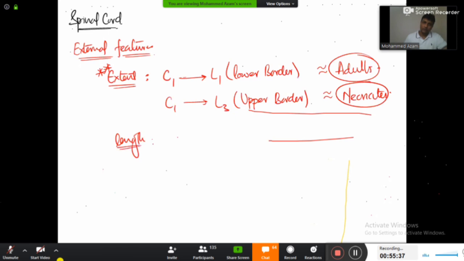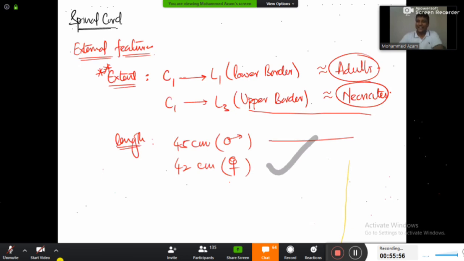Question number 2: what is the length of the spinal cord? The length of the spinal cord will be 45 centimeters in males, and it will be only 42 centimeters in females. Is it okay? Every time something is less in females, even the spinal cord is less in females. So it is 45 centimeters in the male and just 42 centimeters in the female. Okay? As given in Gray's Anatomy, nothing personal.